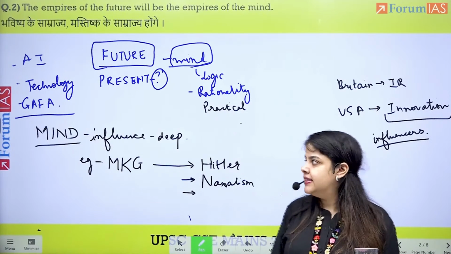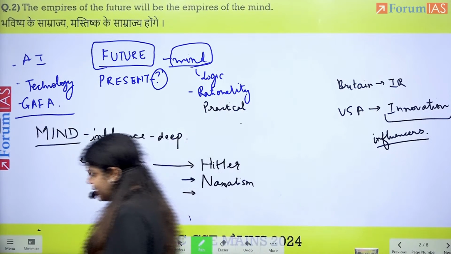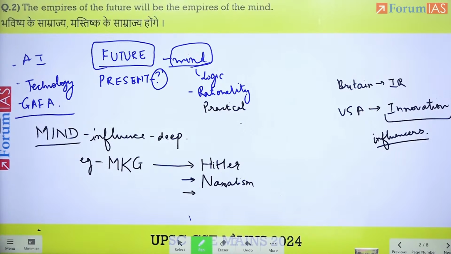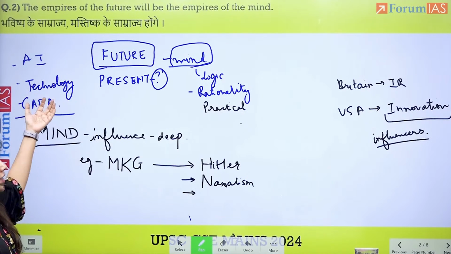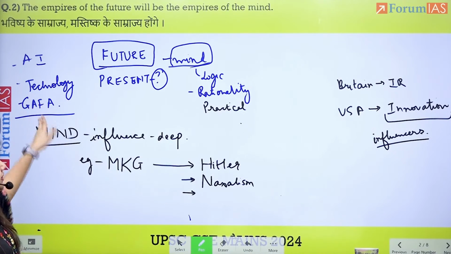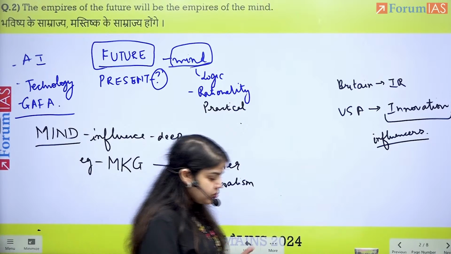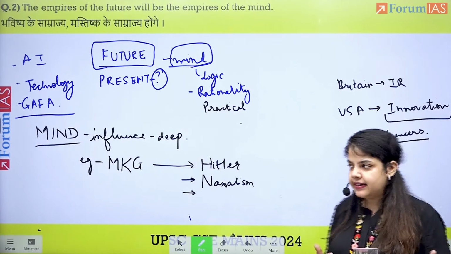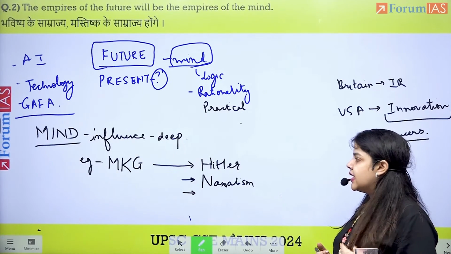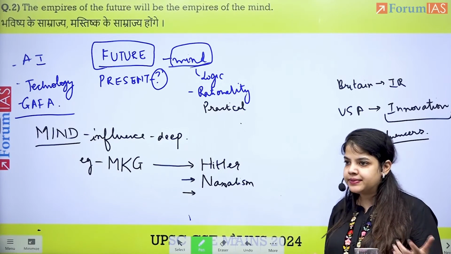After this, so we have looked at the topic. I'll quickly do a recap. We have understood that the future lies in the person who runs the mind. We have understood it in the present context. We have logic, rationality as the aspects which mind controls. It makes us practical. Then we discussed how mind influences us.